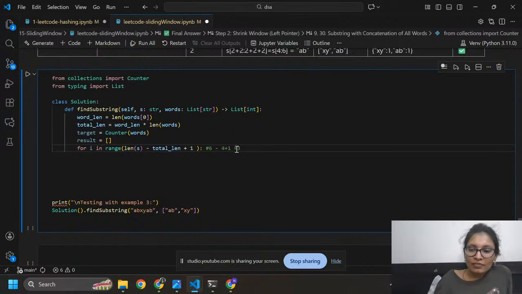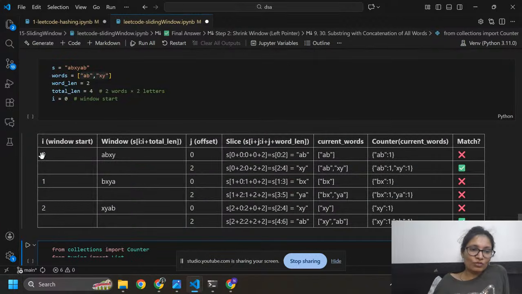Okay, so here I iterate from 0, comma 1, comma 2. Okay, because here you can see i equals to 3. Sorry, total range equals, this is the range. 6, total length, sorry, length of s, and total length 4 plus 1. Here this is the minus, so it will become 3. So I iterate from 0, 1, 2. Okay, you can see here I have i values 0, 1, 2.